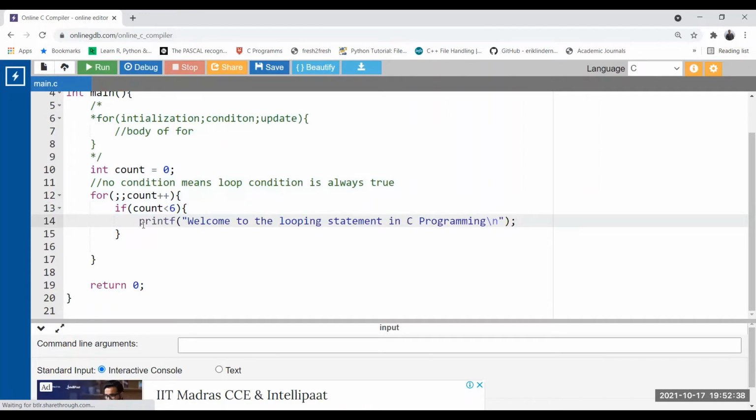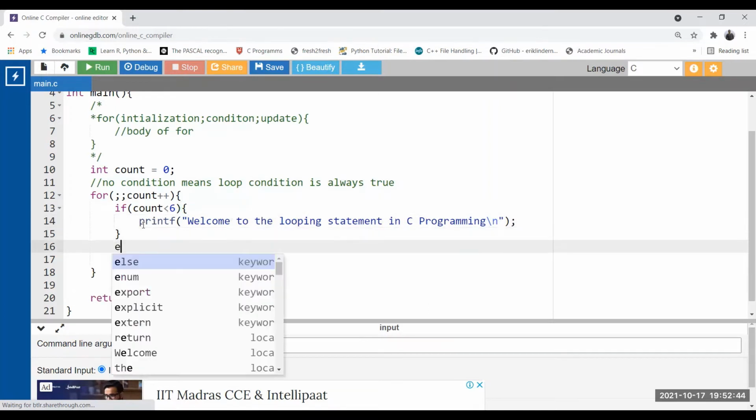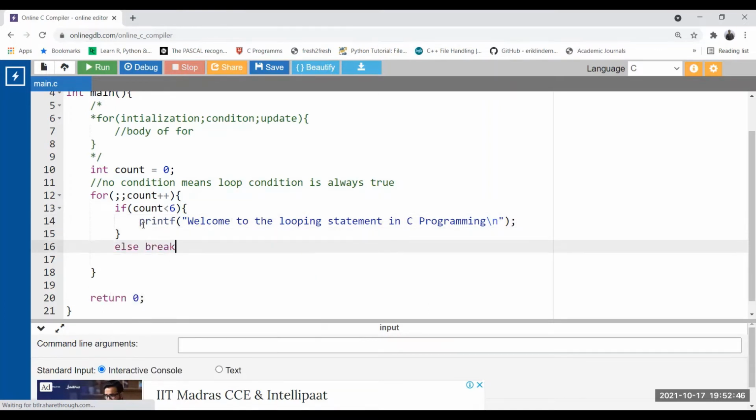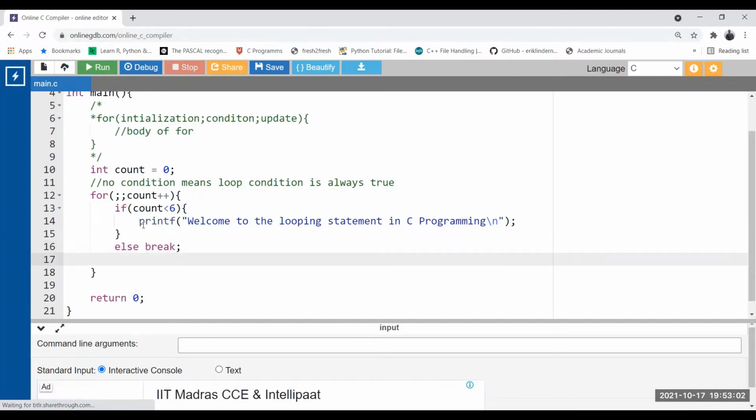Print this line. If count is equal to 6, immediately come out of the loop, else break. Break means what? In C programming, for what purpose are we using the break statement? To break out of the loop when this condition is false. It is also called an implementation of the jump statement.